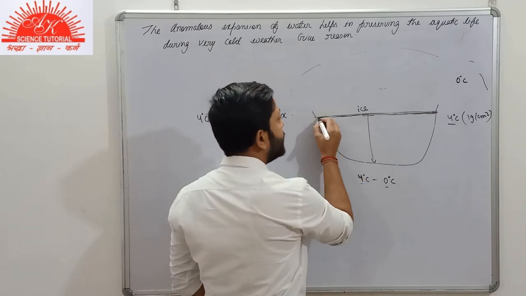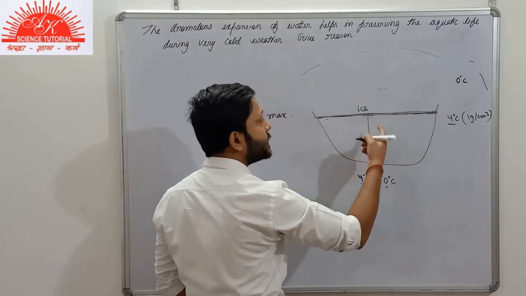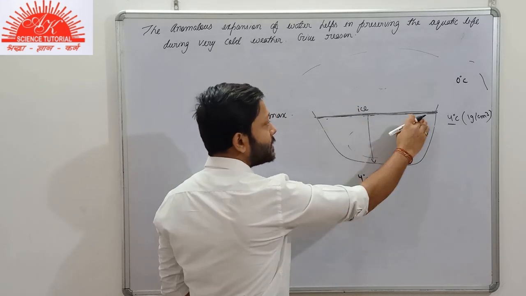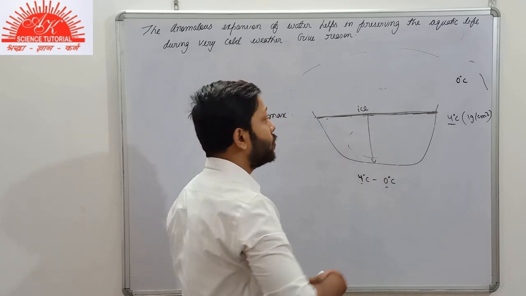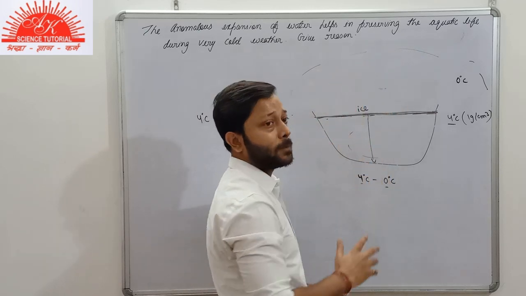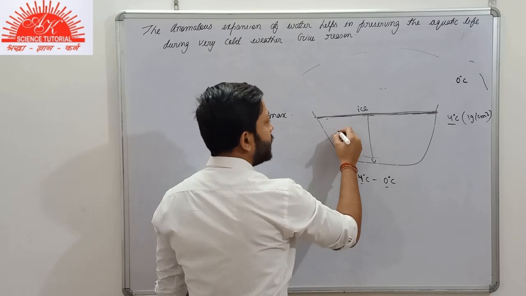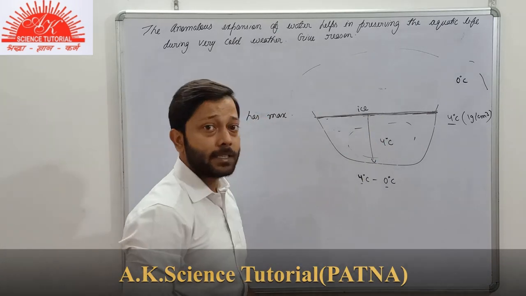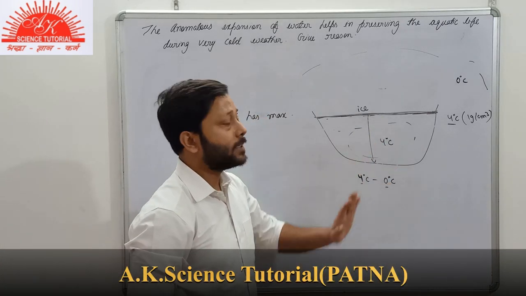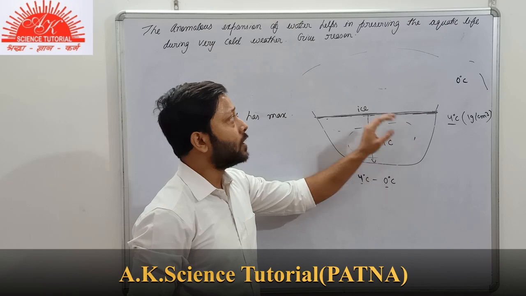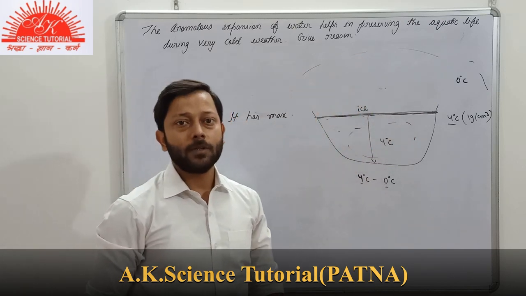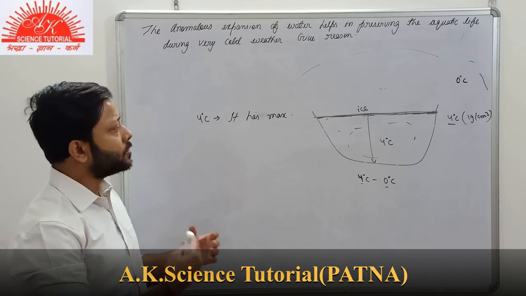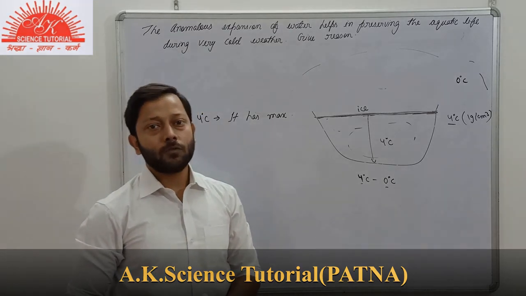As a result, this layer of ice won't allow the heat energy from the water below the ice surface to radiate out, to flow to the atmosphere. So the water below this ice surface will be at 4 degrees Celsius, and that temperature is good for the survival of the aquatic plants and the aquatic animals. I think it must be very clear to you. With the help of this reasoning, the concept of the anomalous expansion of water would be more clear.